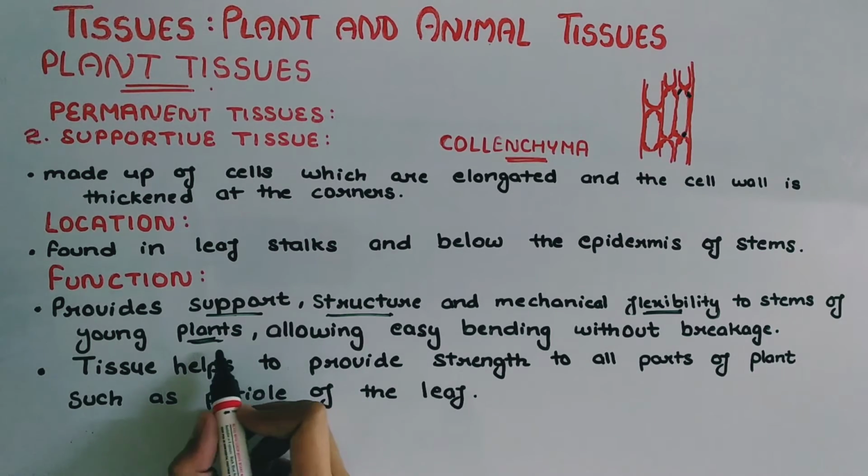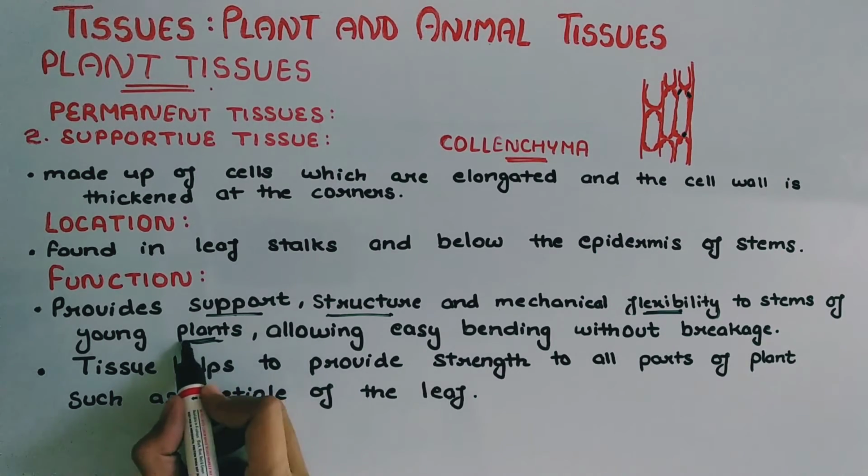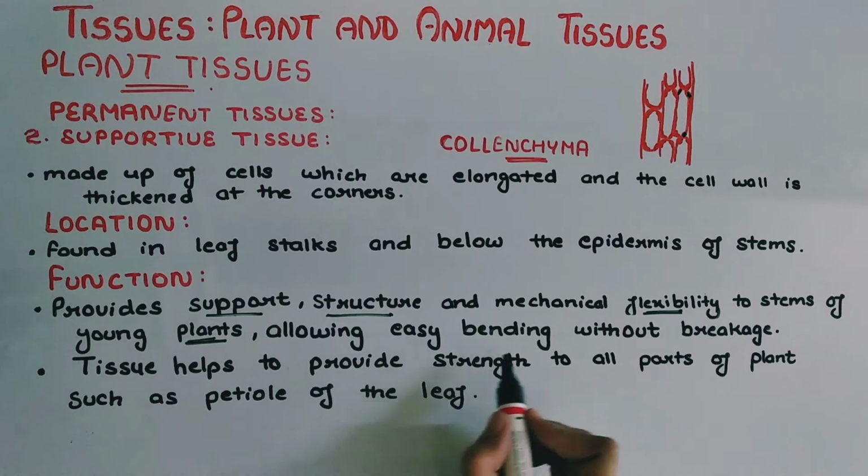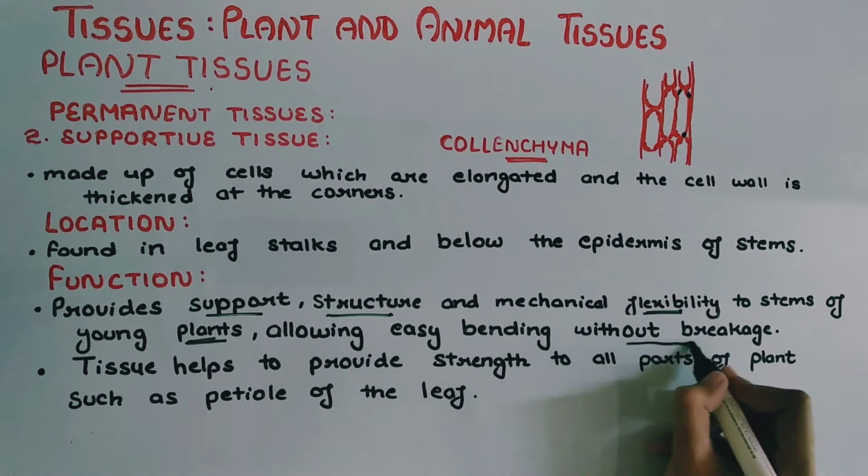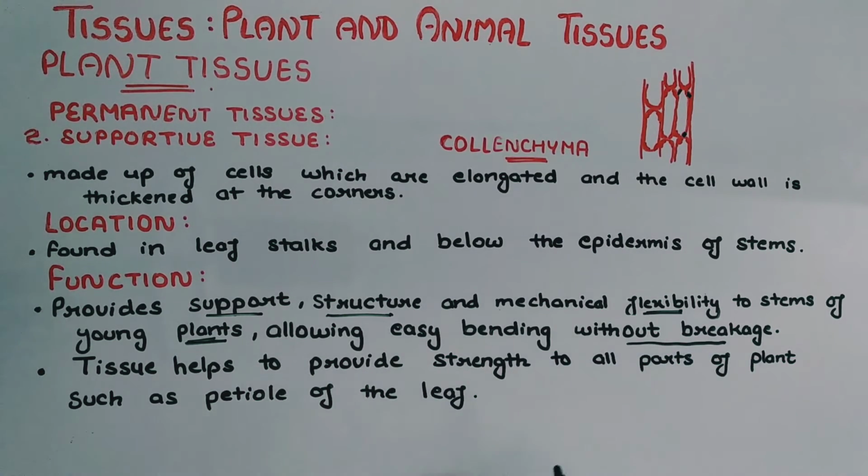But the collenchyma tissue allows easy bending without breakage. It also provides strength to every part of the plant, such as the petiole of the leaf. So this is collenchyma tissue, its location and functions.